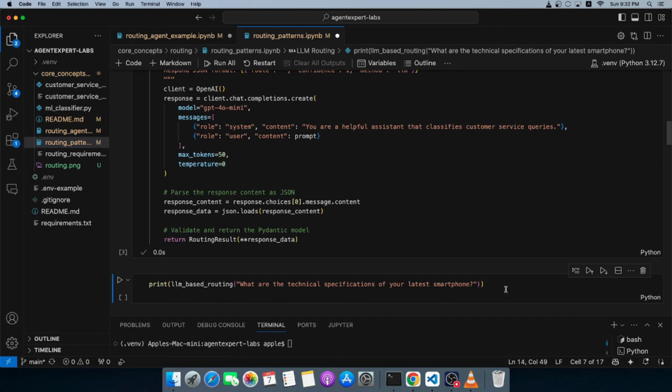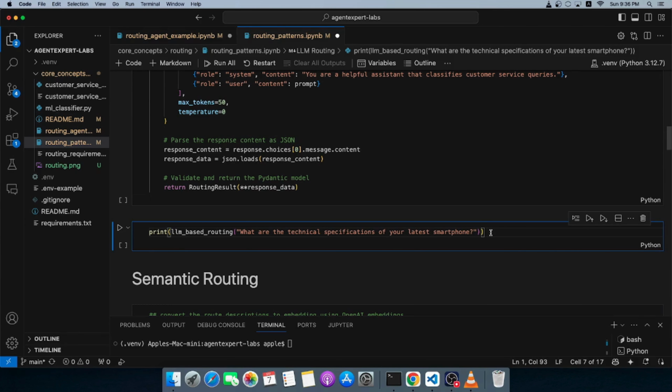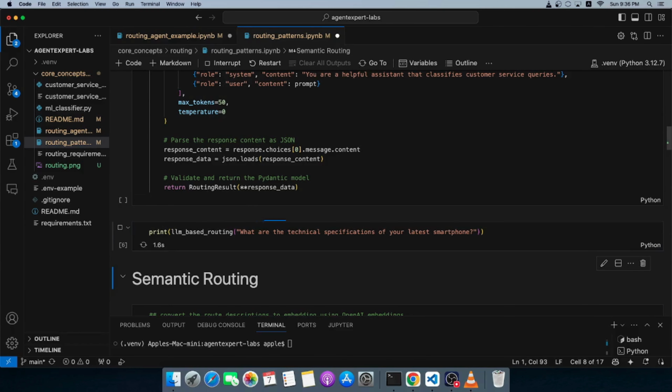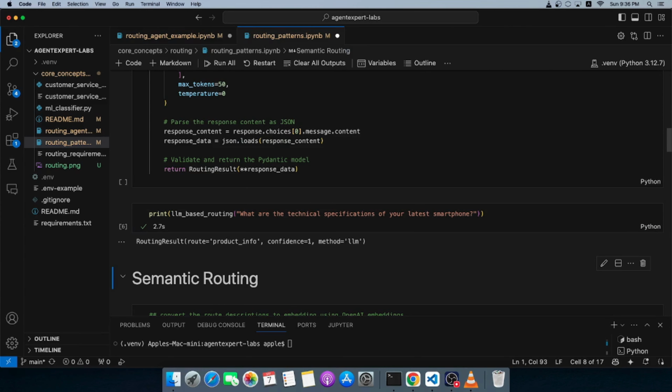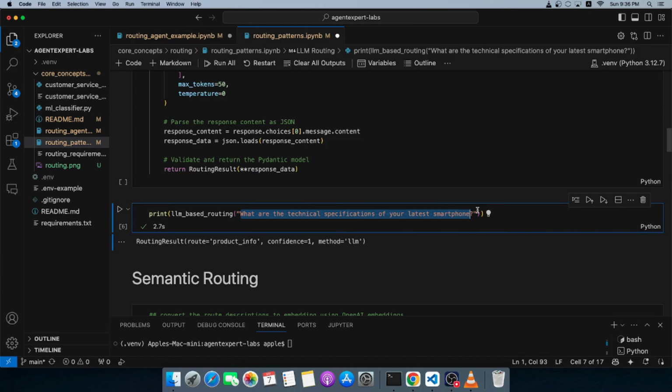That would be the query. Let's see what the response is. All right, so it is saying the response as product info, which is good because I think it's got the intent right here. And the output was also in 2 seconds, which is not ideal, but considering that it's an LLM, it's fine.